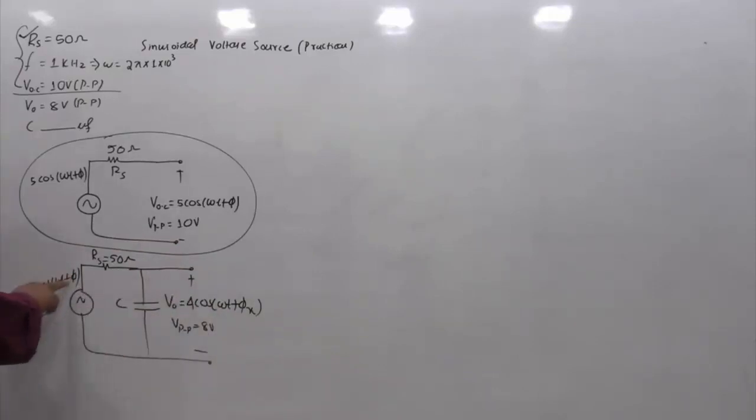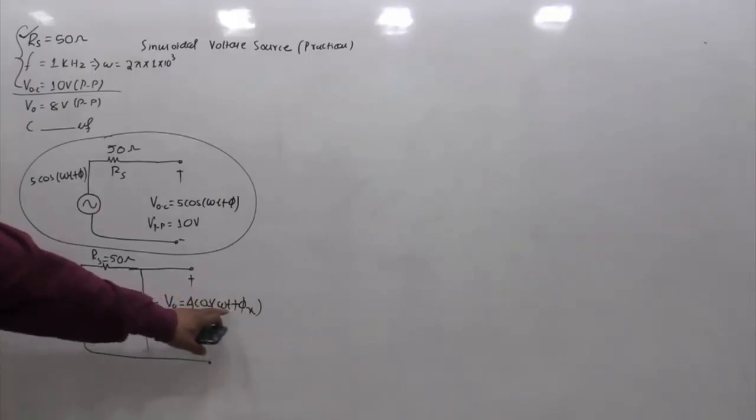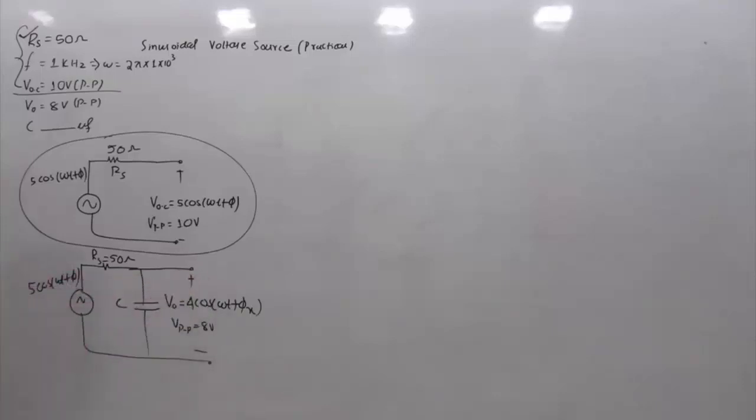And why am I putting this phi x? Because depending on the circuit, in AC circuits the frequency remains the same, and the amplitude and phase may vary depending on the circuit components and interconnections. So the amplitude is anyway changing to 4, the frequency will be the same, and phi becomes phi x. This is in no way concerned with the solution of this question.